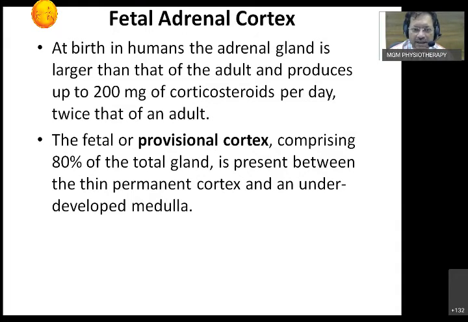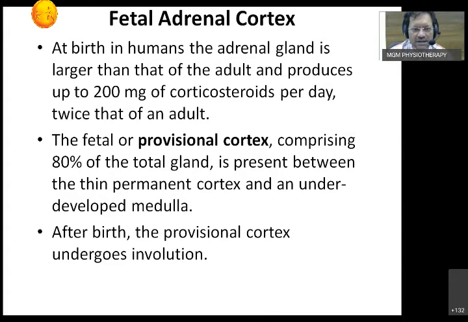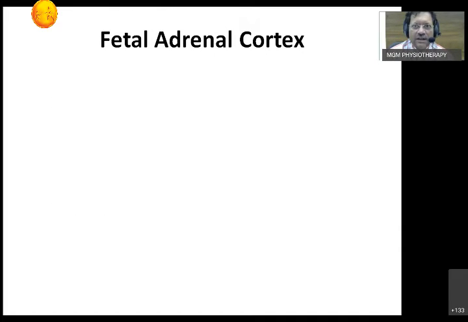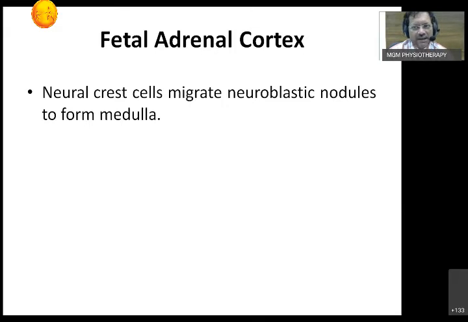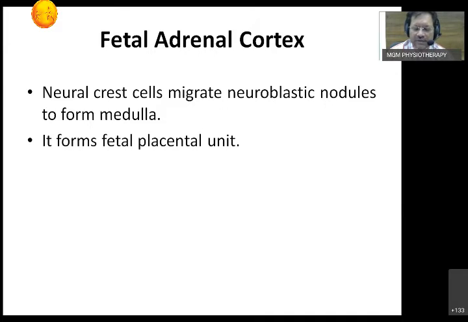So remember that the bunch of neural cells is called the neuroblastic nodule. That can be very well seen in the fetal adrenal cortex. The cells migrate as neuroblastic nodules and ultimately form the epinephrine and norepinephrine secreting medulla.